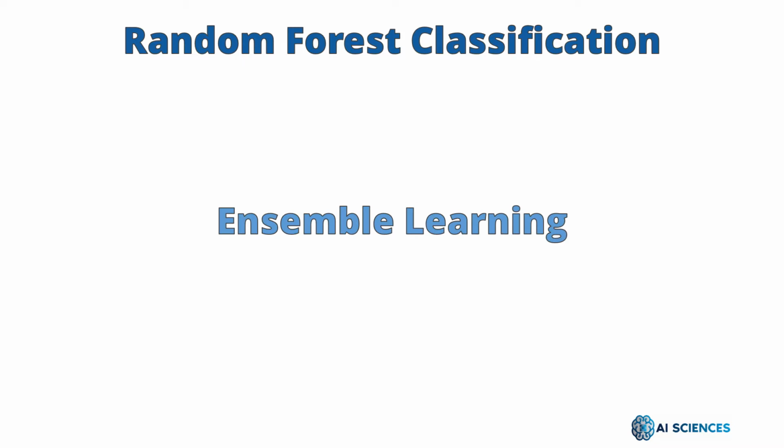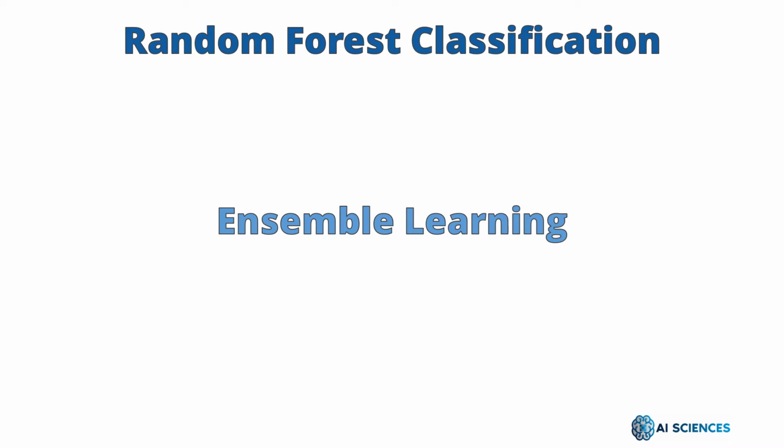So what is ensemble learning? Ensemble learning is basically if you take one algorithm many times, or different types of algorithms one time, and then take the average outcome from those algorithms. You can think of it like ensemble learning actually leverages the power of the crowd. So random forest classification actually takes several decision tree classifiers and then uses the average outcome.